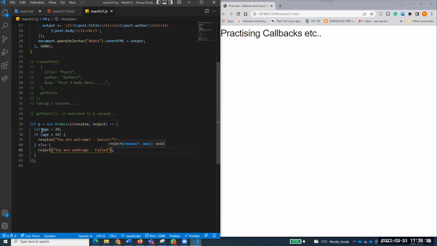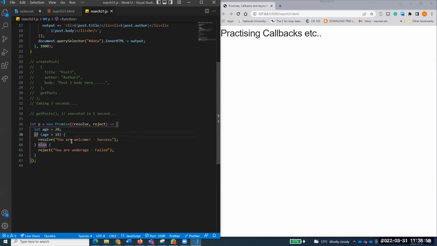And then inside that, I define let age is equal to 20. I'm just defining it by myself. It might be coming from somewhere, it might be a file, or something else. Anyhow, I say that if age is greater than 18, so this processing can be done by anyone. I will check if age is greater than 18.